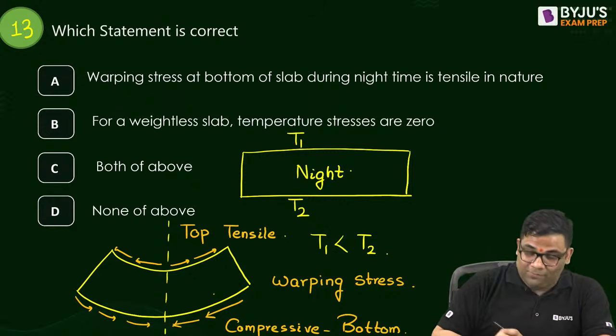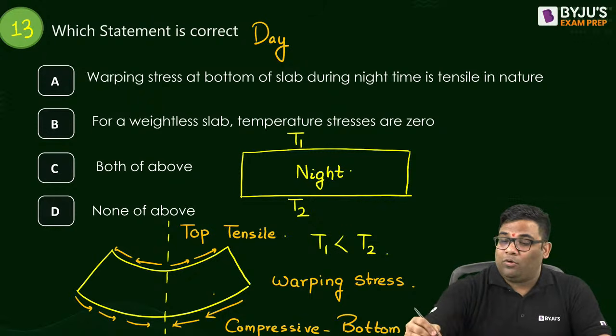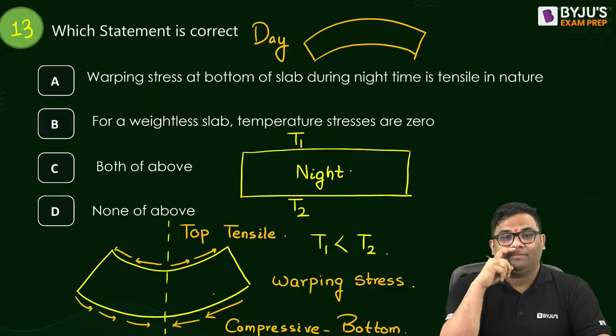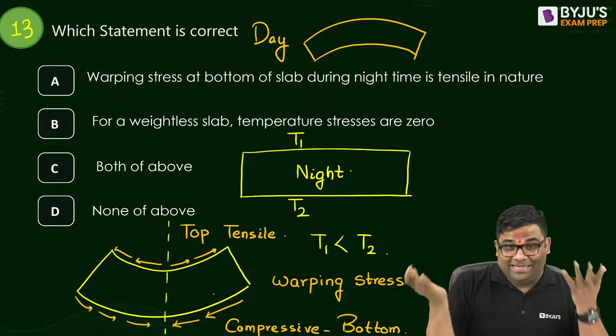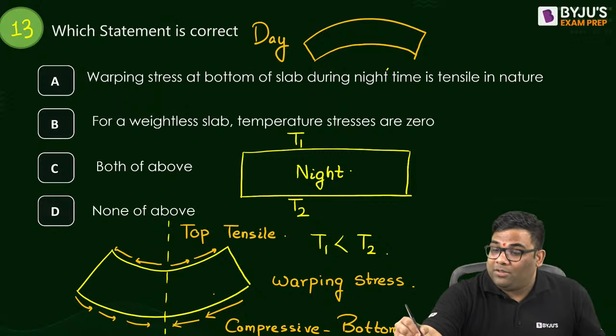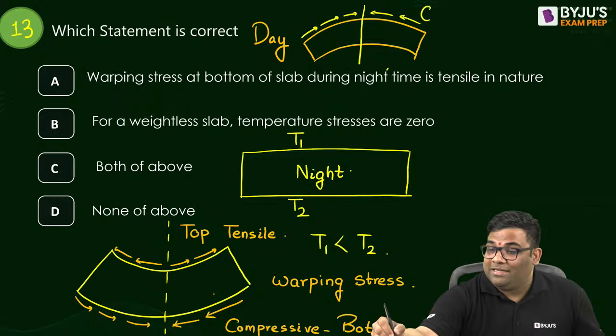Now if I say daytime, what will happen? In daytime, can I say the top temperature will be more? So it looks like this in daytime, right? Now from the looks at top we are seeing tension, but at top there is no tension. Why? Because the warping stress is applied by whom? The warping stress is applied by the weight. So the weight will try to oppose this movement by applying an opposing stress. So this is compressive at top.